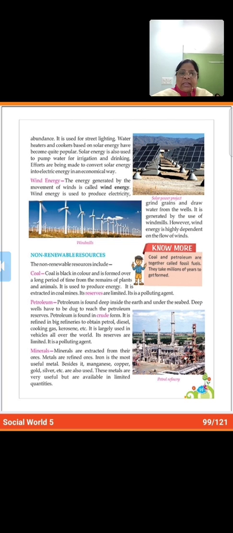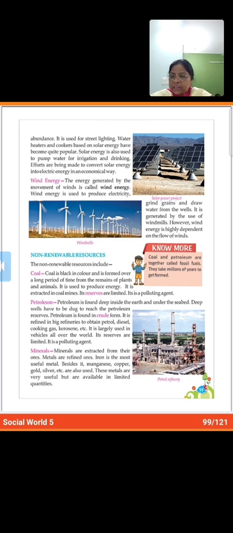So coal is very useful to us, and as I told you, its reserves are limited and it is extracted, it is taken out from coal mines. And then it is a polluting agent. Why is it called a polluting agent? Because it produces smoke. Energy is there, but with smoke. So that is very harmful. It pollutes the air.